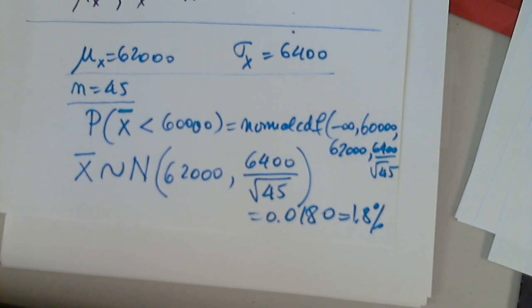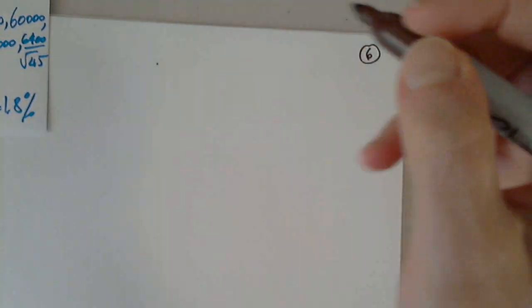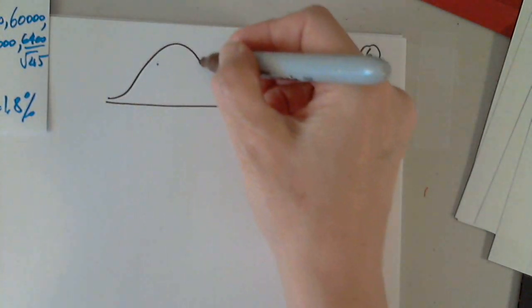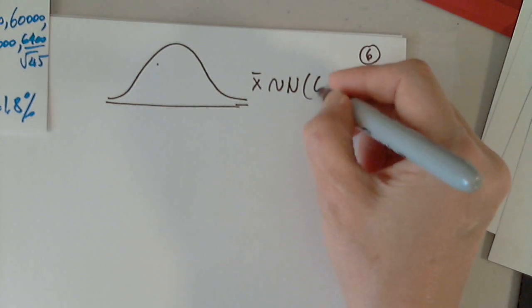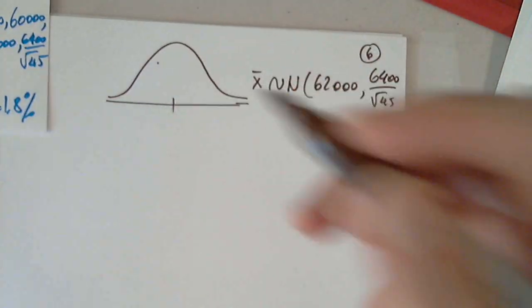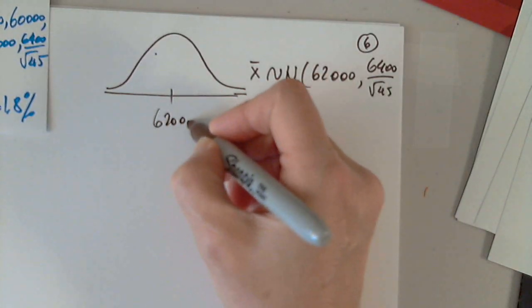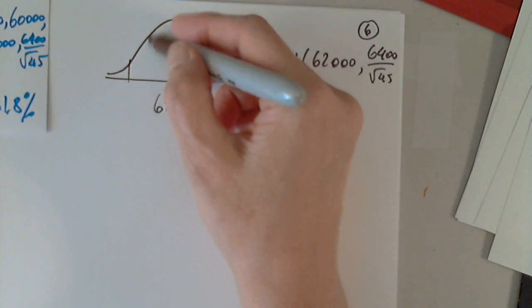Before we choose, let's stop sharing for a second. The best way is to make some calculations. It's a very good question. So remember, X bar is normal, of course, with mean 62,000 and standard deviation 6,400 over the square root of 45. So here is 62,000, and I would like to use the empirical rule.